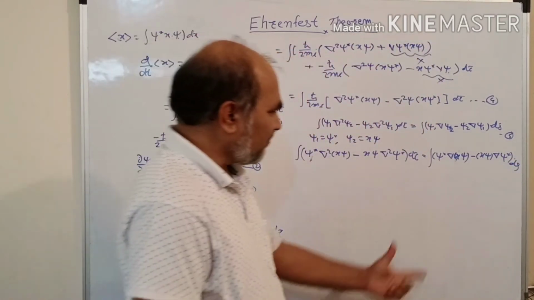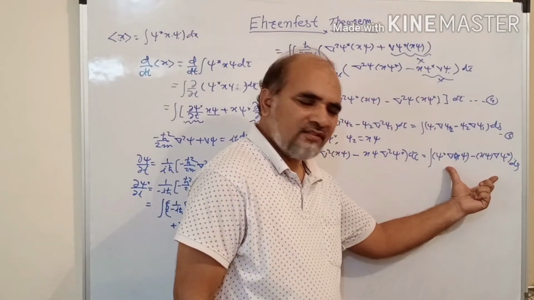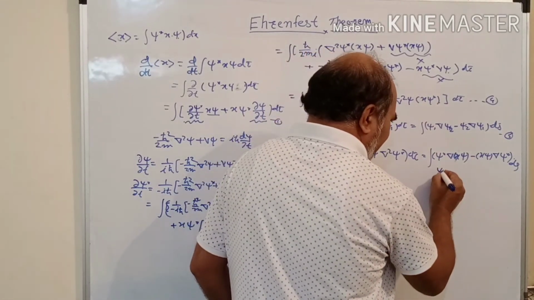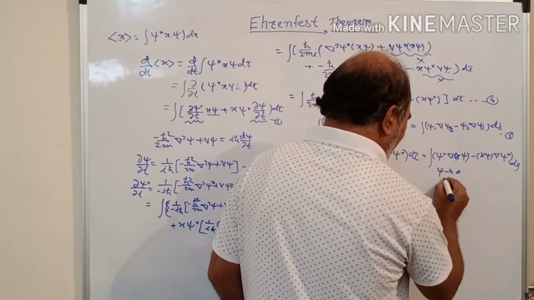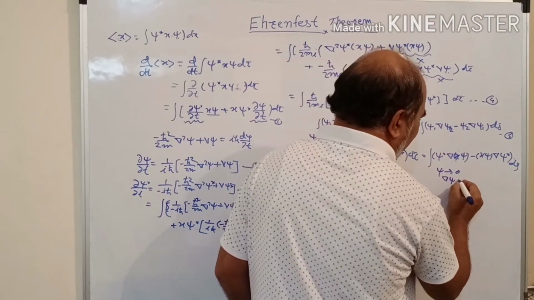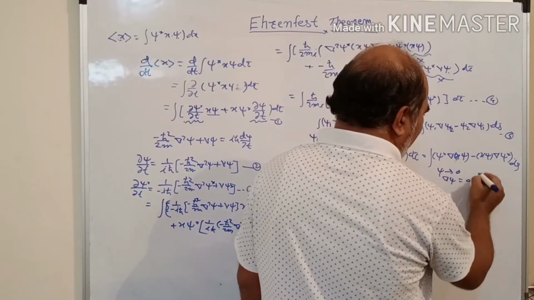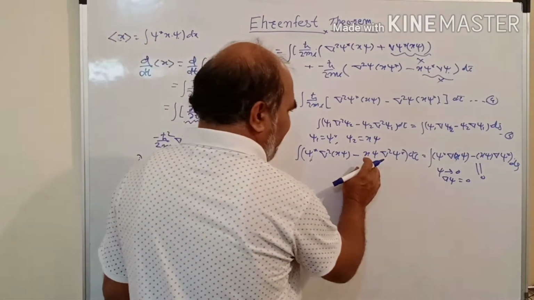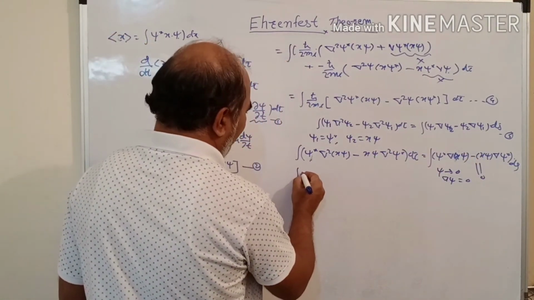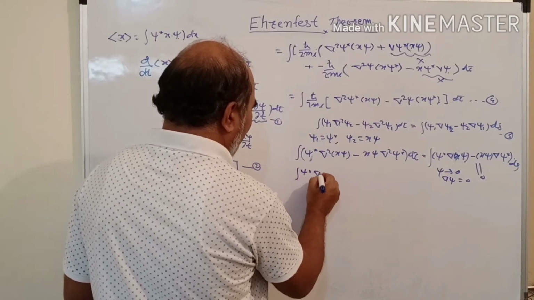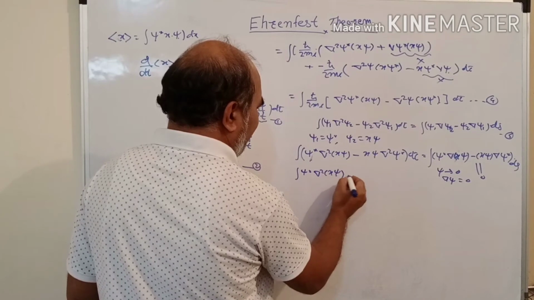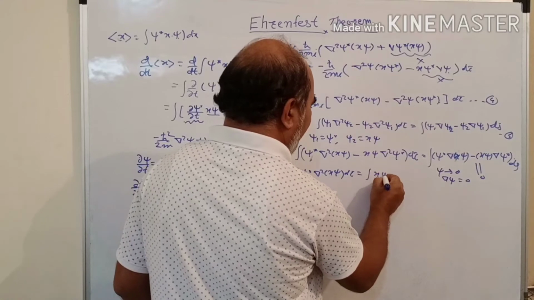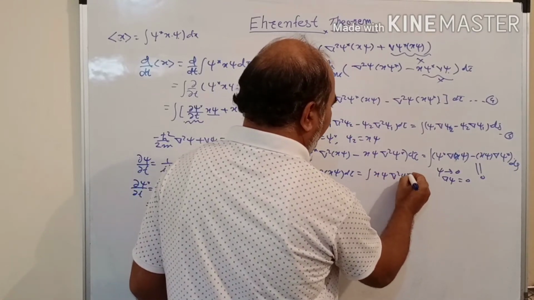Okay. Now see, for this condition, this volume integral is converted into a surface integral. But as the size tends to infinity, del psi is equal to 0, and therefore this surface integral becomes 0. And transferring terms in this equation, the integration of psi star del square x psi d tau is equal to the integration of x psi del square psi star d tau.